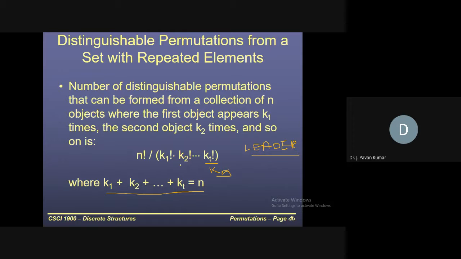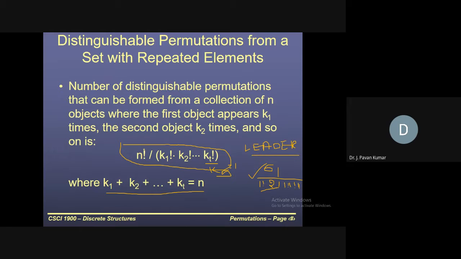K2 value is 2. So if you apply this formula, 6 factorial divided by k1 factorial, which is 1 factorial, then 2 factorial times 1 factorial, then 1 factorial, 1 factorial. This is the generalized formula with duplicate elements.